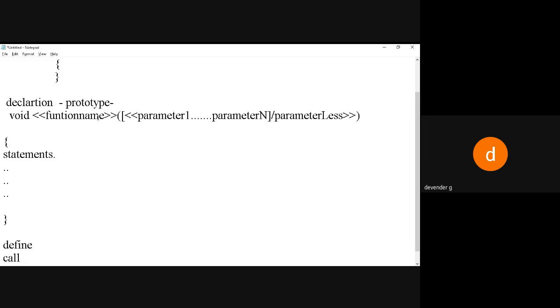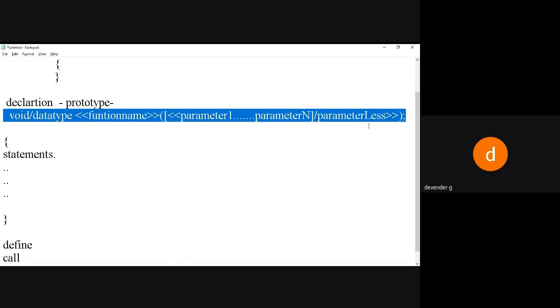So simply write void, or I'll be writing the data type, or I can have something called data type also. And closing this. Now this is the declaration.